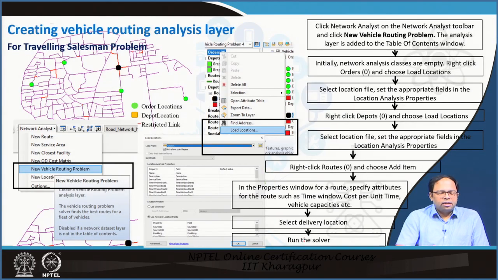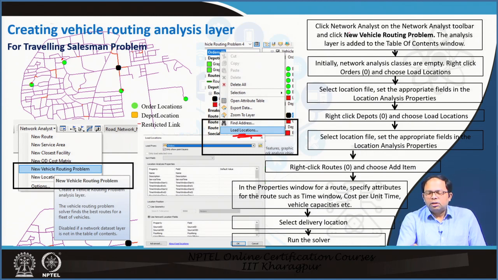So once we have done that, we have to select which are the loading points or the delivery points. So for the traveling salesman problem, we have to first add the load locations. Using this option, we can add the load over here, and once we do that, we can start a new vehicle routing problem, and in the load location we can take it from a particular file which is already there in a shape file. That means these are the load locations which are being shown. Then we have to also select the depot.